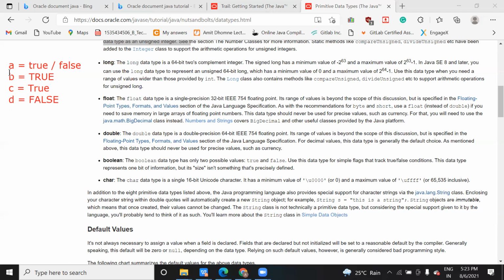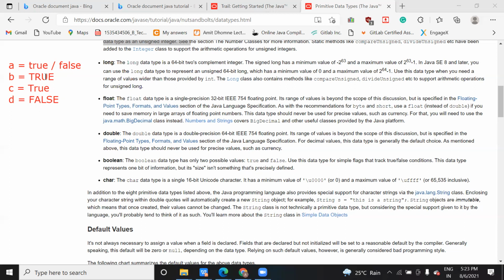Okay, why? Because you don't have that much time. In 45 minutes you have to attend 44 questions, so in a hurry you have to select quickly. So don't select the wrong option, select only the one which is small, which is in the lower case. So this thing you should remember.